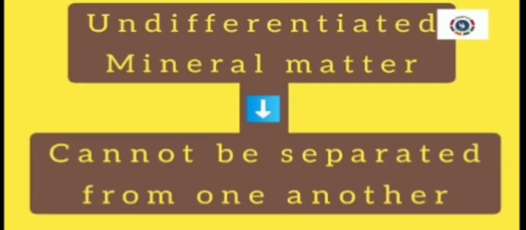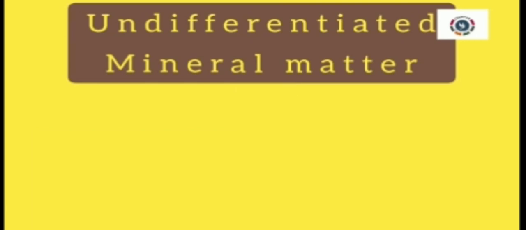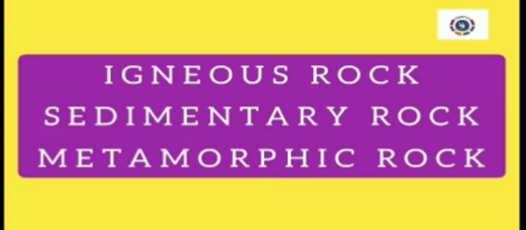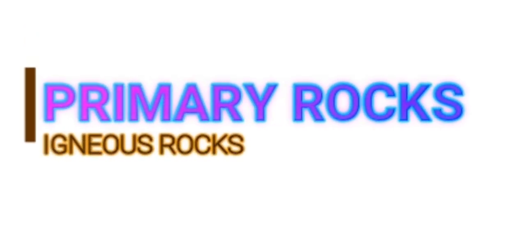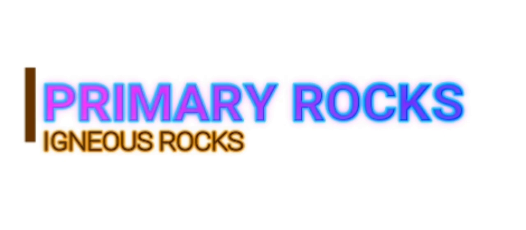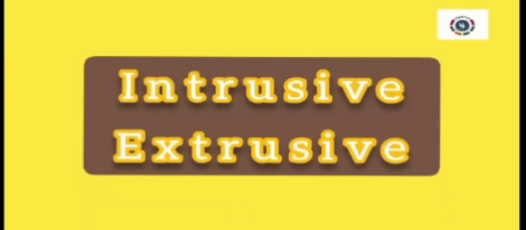A rock is an aggregate of one or more minerals or a body of undifferentiated mineral matter. What do you mean by undifferentiated mineral matter? It cannot be separated. Okay, that is the meaning of undifferentiated mineral matter. So there are three types of rocks. What are they? Igneous rocks, sedimentary rocks, and metamorphic rocks. Igneous rocks are also called primary rocks. There are two types of igneous rock: intrusive rocks and extrusive rocks.